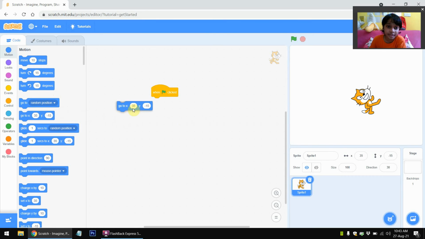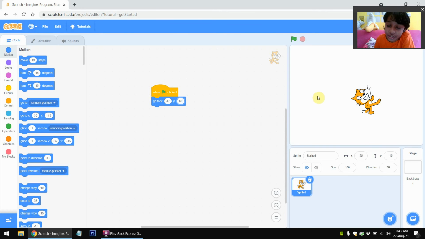Next up is go to XY position. So what's happening is that we can select one number, when we say 47, by setting X position to 47 and Y position to 80. It will move the cat to this position.